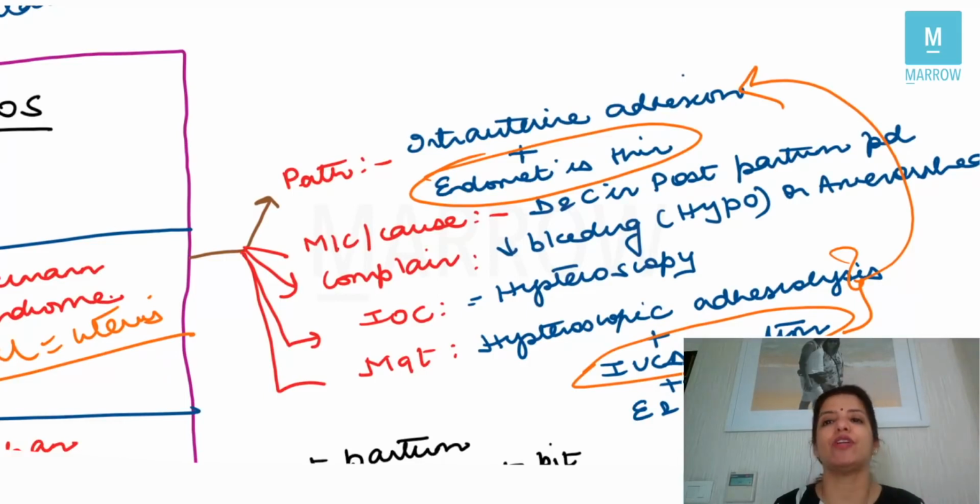But if I give her estrogen alone, it will result in endometrial cancer. So I am going to give estrogen plus progesterone. So the complete management of Asherman syndrome is hysteroscopic adhesiolysis followed by IUCD insertion or a balloon catheter so that the adhesions do not form again, followed by estrogen and progesterone, right?